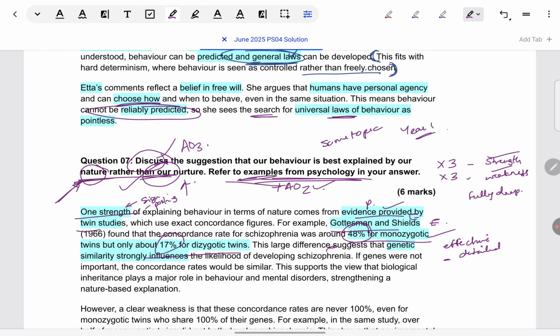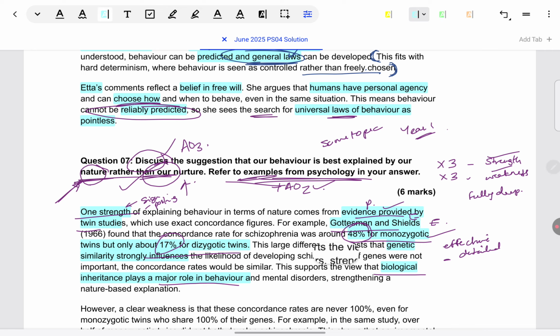If that is exactly what is being found, that concordance rates are higher because of their genetic similarity, then that shows that biological inheritance, meaning nature, does play a role in behavior. So, a very contextualized explanation of why it is a strength to get evidence from twin studies, because it shows that biological factors are playing a role, and concrete research evidence is supporting this.